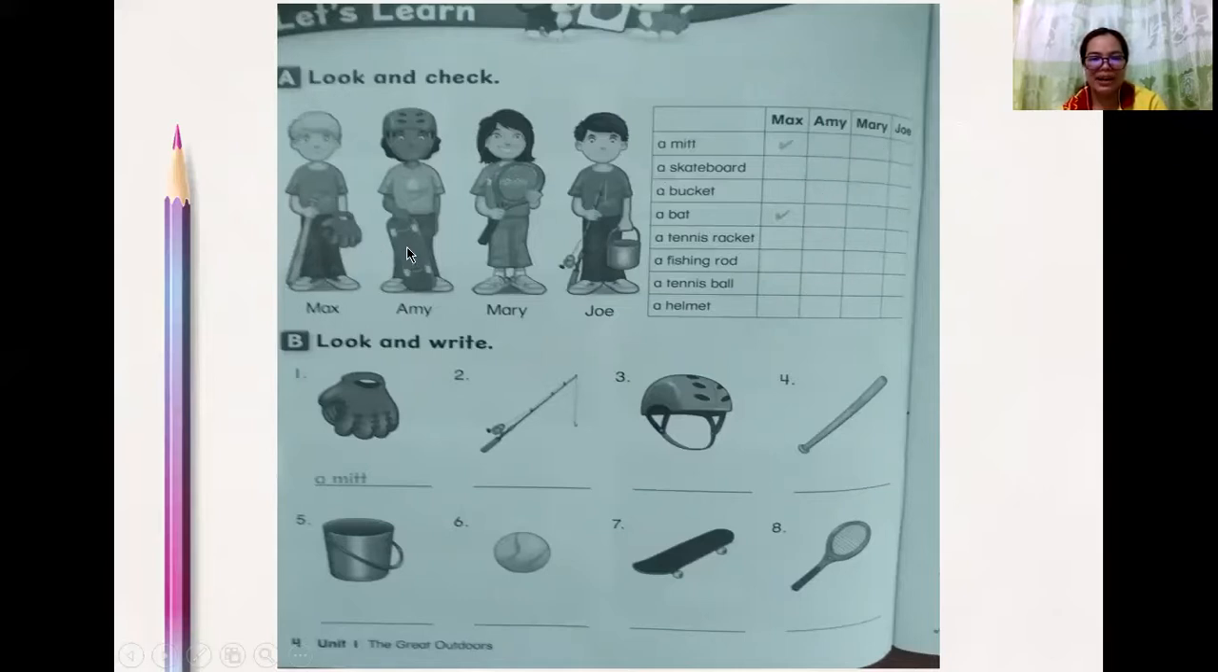So for example, this one is a skateboard. Okay, you put a check, and she has also a helmet. Okay, you put a check here also. And then you are going to do Ami, Mary, and Joe. Look at the pictures very carefully of what they have got. Okay, then after that, look and write. What is this? A meat. Okay, this one, what is this? This one, this one, this one, and this one. You can look at your student book for this. Okay, so that's all for today, and see you again next time.